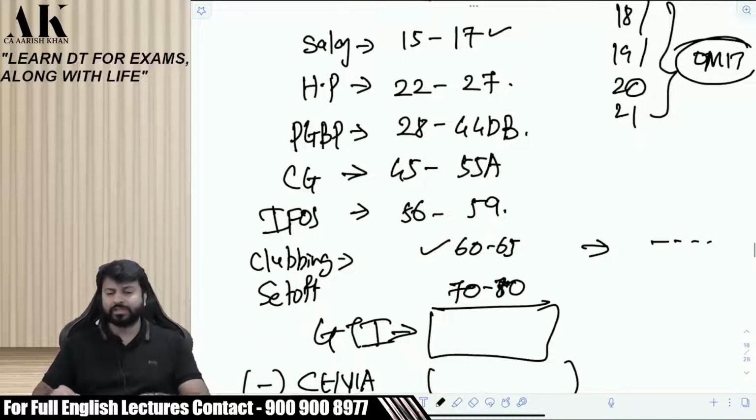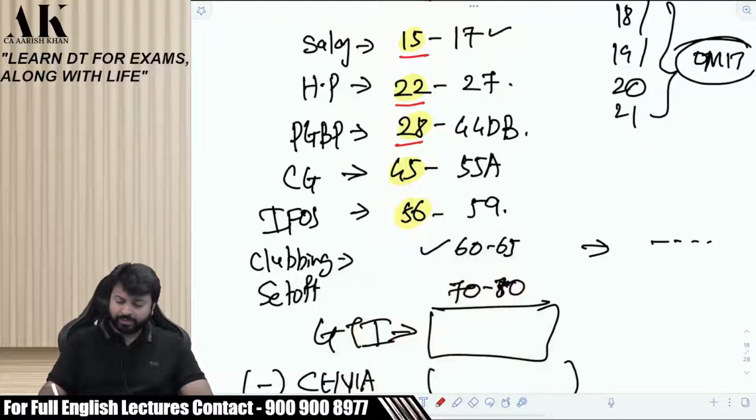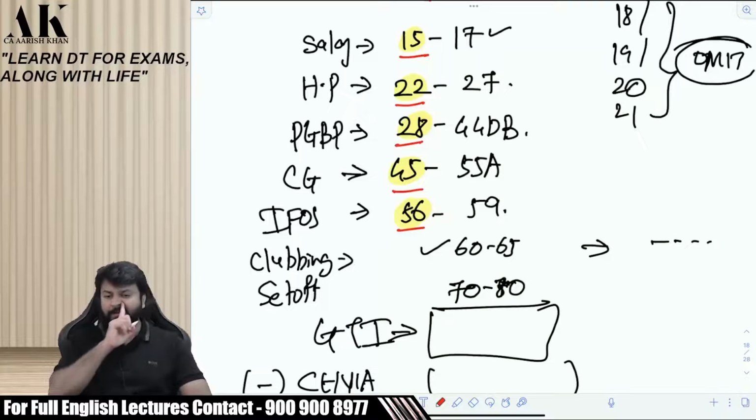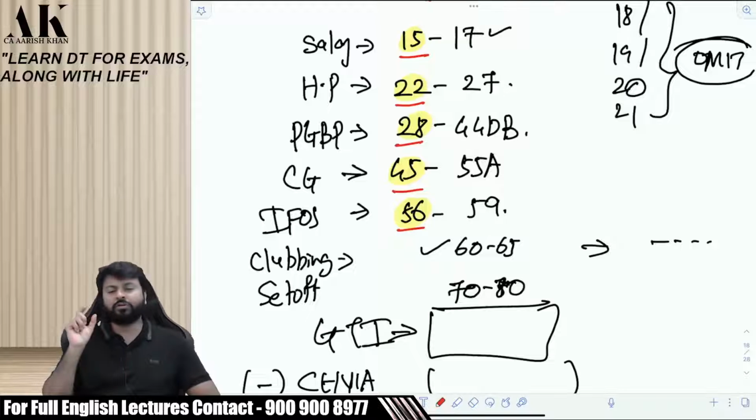So let me tell you this now. Pay attention. The first section of every head, 15, 22, 28, 45 and 56, talks about when you will come under that head. So if you want to see whether your income is under salary or PGBP, read section 15, read section 28. If you want to see whether your income comes under IFOS or not, read section 56.